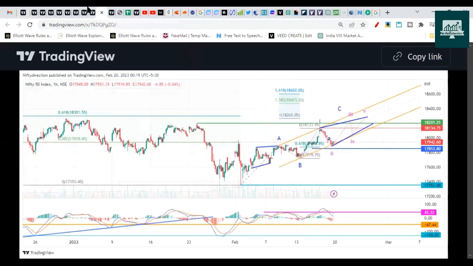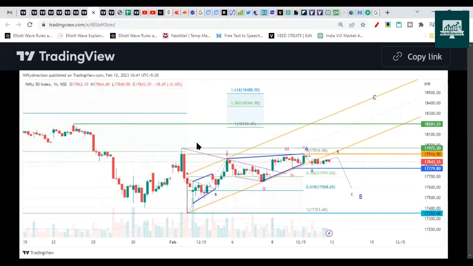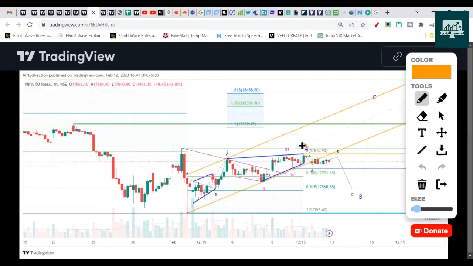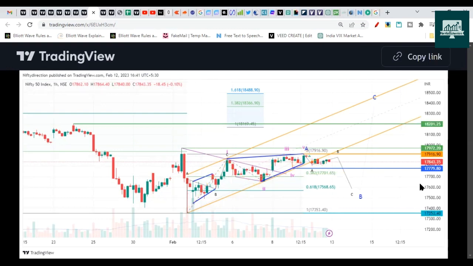Another case was like this. Second case: we assume this wave A as a leading diagonal structure with 1, 2, 3, 4, and 5. This pattern is a little bit forced, so I can assume ABC here. The C ended near 17,700 and it did not go beyond this point. So we were not able to correctly forecast the moves in last week's daily Nifty analysis video. But that's fine, that happens. We need to understand more wave patterns, or in consolidation, it's very difficult to give the proper wave count. So this is still valid.